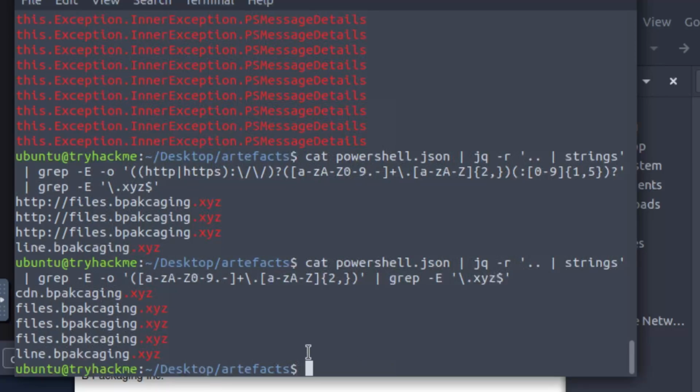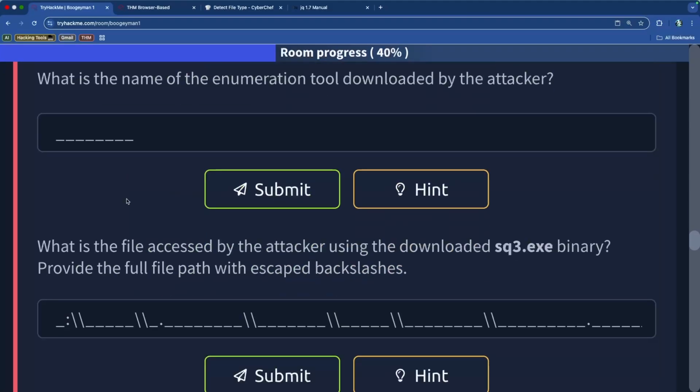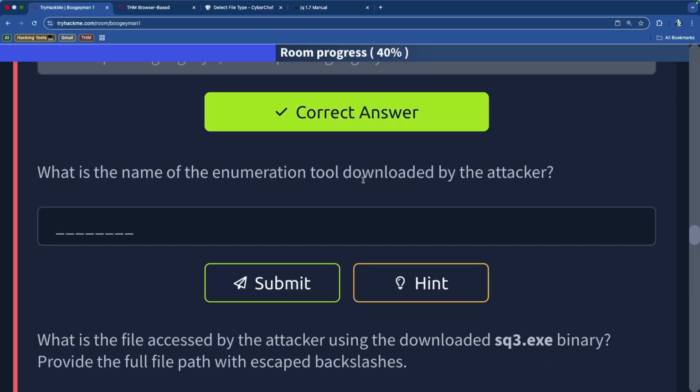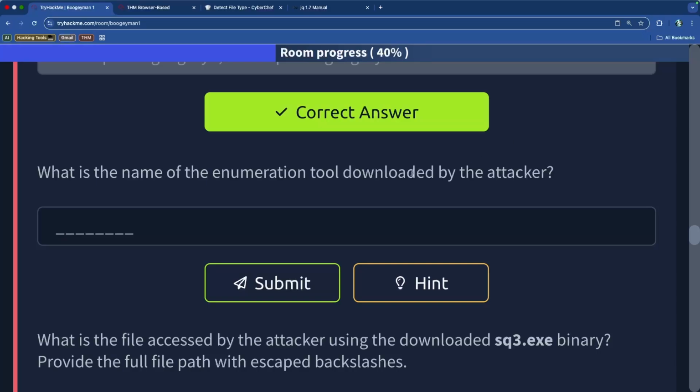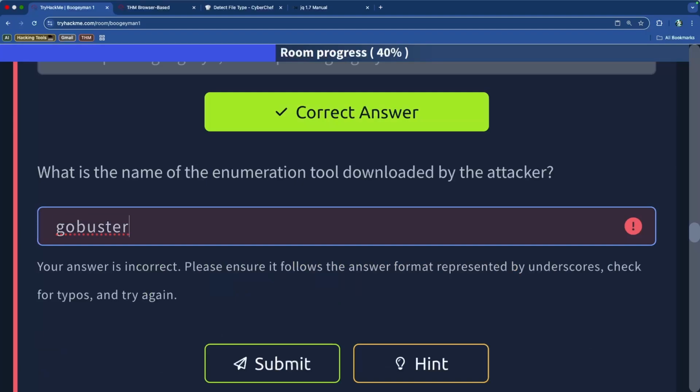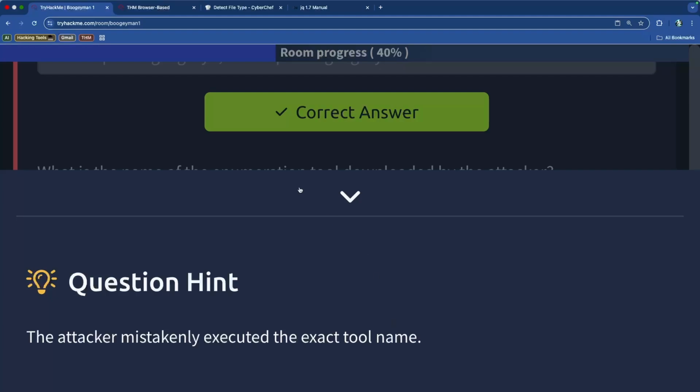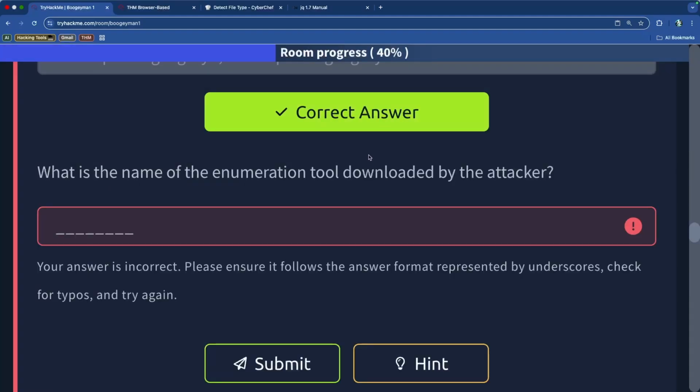So, okay, cool. We got this answer. That is the very first answer that we got here. Now it says, what is the name of the enumeration tool downloaded by the attacker? And the hint for this is they mistakenly executed the exact tool name. I just know that there's something called GoBuster. I'll do the research for this, but GoBuster is a really powerful enumeration tool. So is it GoBuster? It's not GoBuster. Okay, cool. So they accidentally used the exact tool name. Let's try to find that answer.